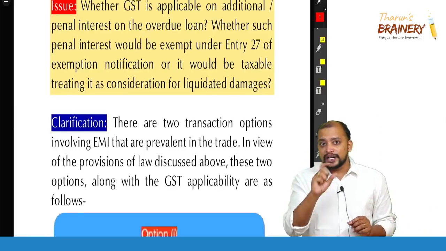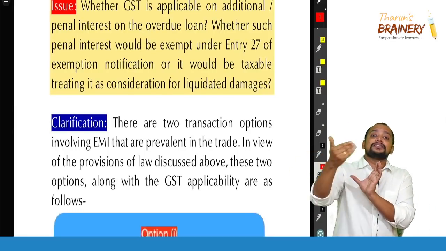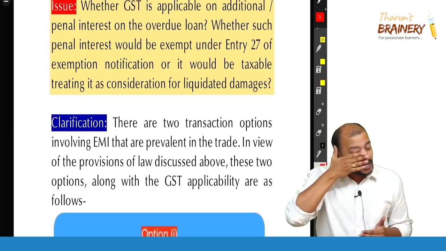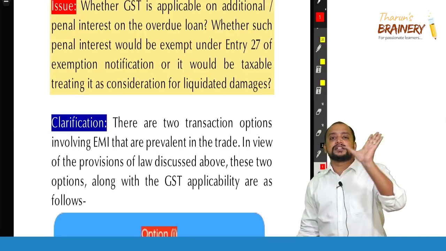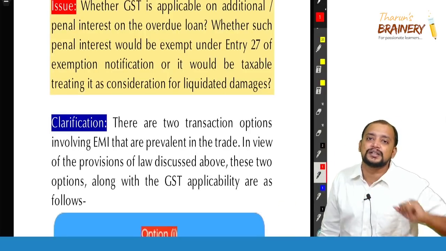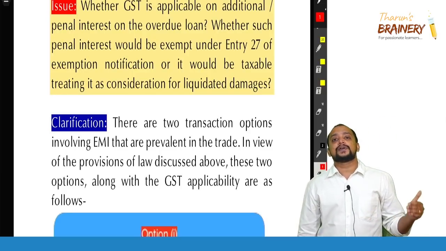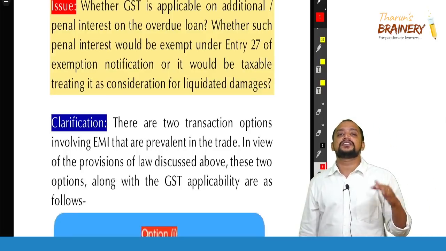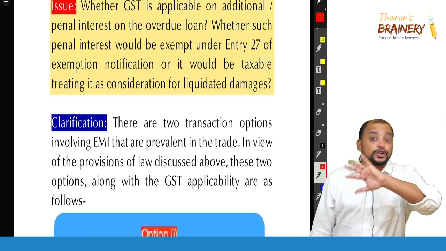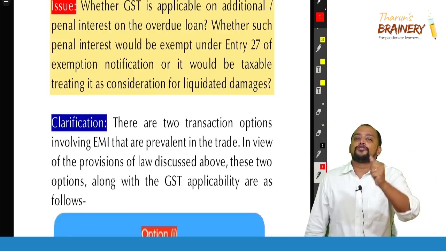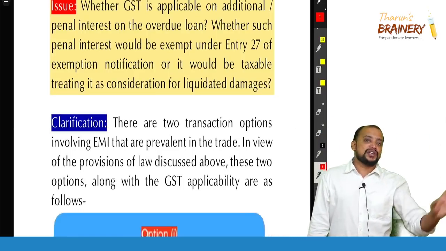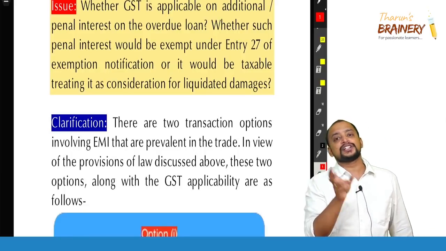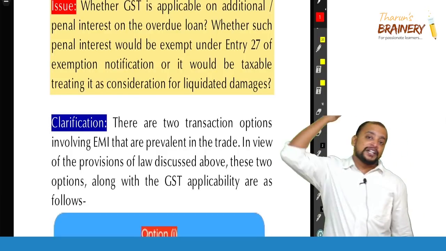Whereas the interest component will be received on a monthly basis. So this month's interest is taxable this month, next month's interest is taxable next month. Why? Because interest is taxable on receipt basis. Wherever interest is taxable, it is taxable on receipt basis. So we have an advantage. Under Section 12 subsection 6 and Section 13 subsection 6 of the CGST Act, the time of supply in case of interest is on receipt basis, not on accrual basis. So I am giving a loan of 4 lakhs. First, on the 4 lakhs I will pay GST. Now I am receiving an installment of 20,000 rupees per month. In that 20,000 there is principal and interest. Already I paid tax on the principal component.